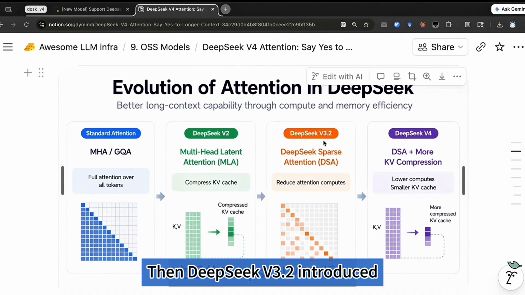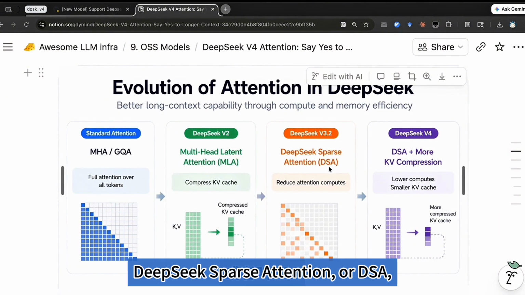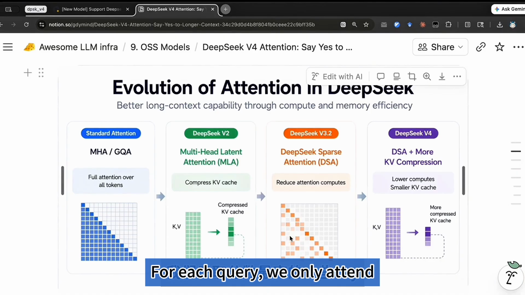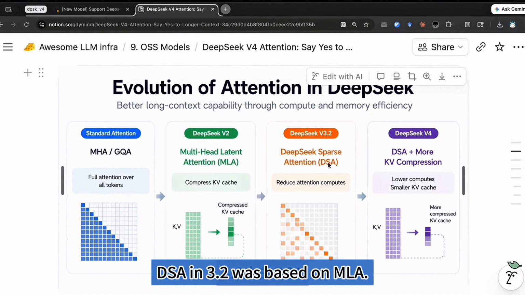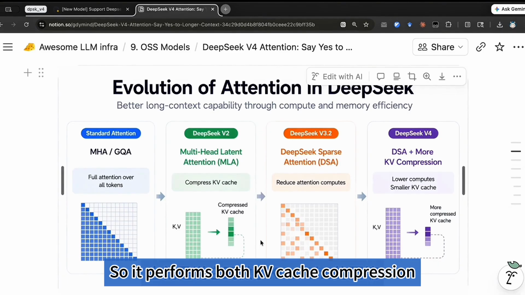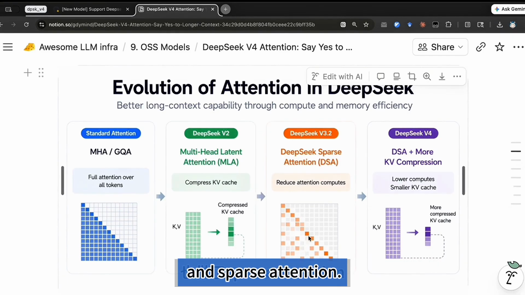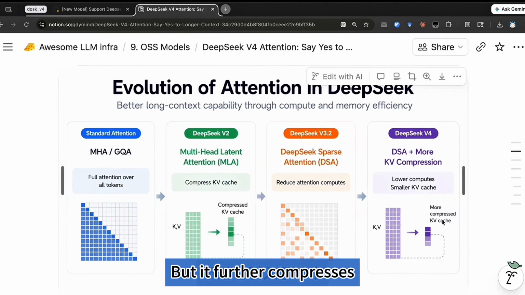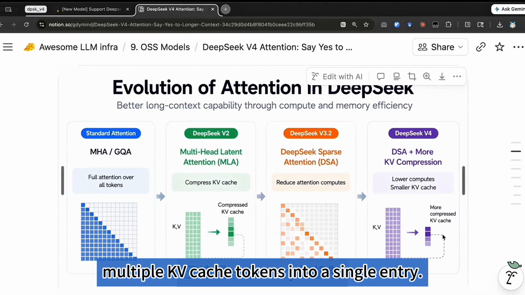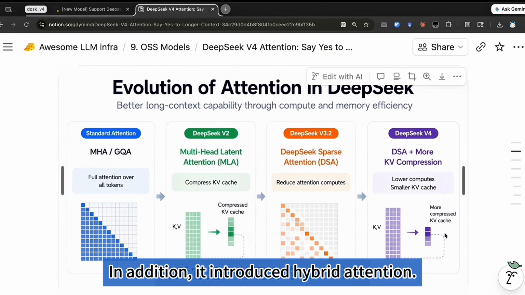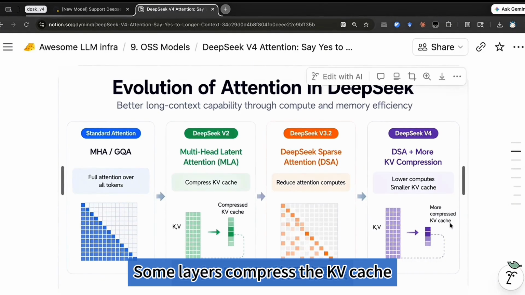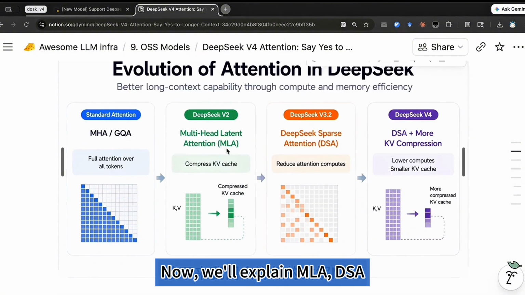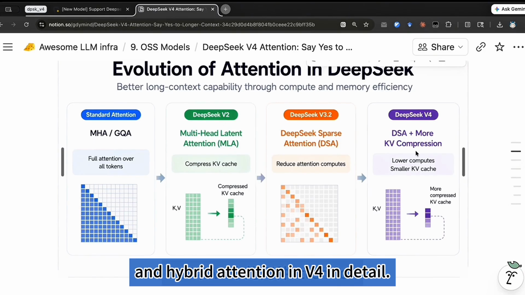Then Deepseek V3.2 introduced Deepseek Sparse Attention, or DSA, which rates the importance between query and key. For each query, we only attend to the keys with the highest scores. DSA in 3.2 was based on MLA, so it performs both KV cache compression and sparse attention. Finally, we have the current Deepseek V4, which was also based on MLA, but it further compresses multiple KV cache tokens into a single entry. In addition, it introduced hybrid attention. Some layers compress the KV cache more aggressively, while others perform fewer attention calculations. Now, we'll explain MLA, DSA, and hybrid attention in V4 in detail.